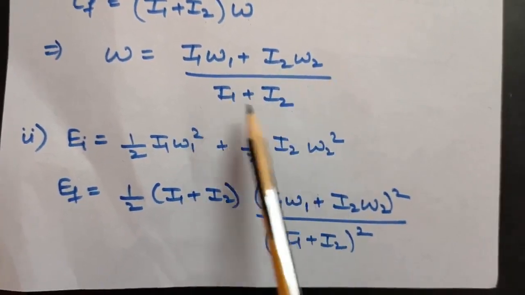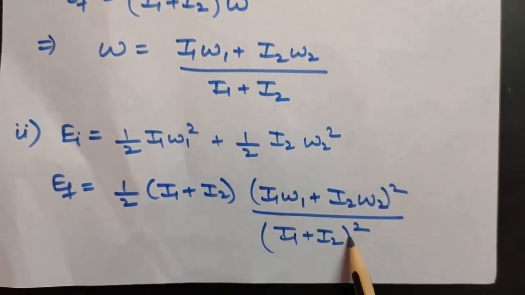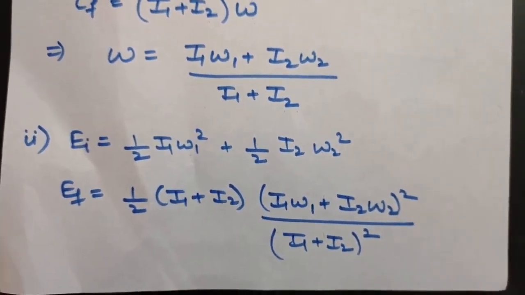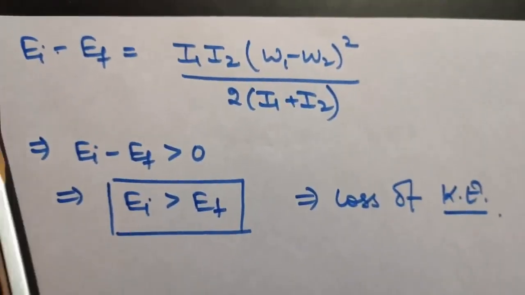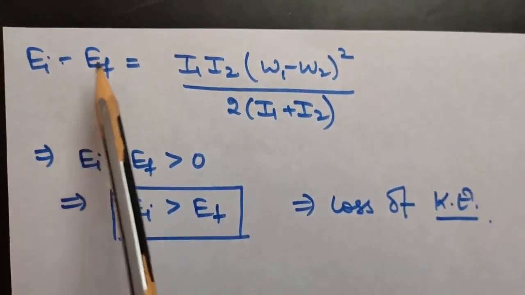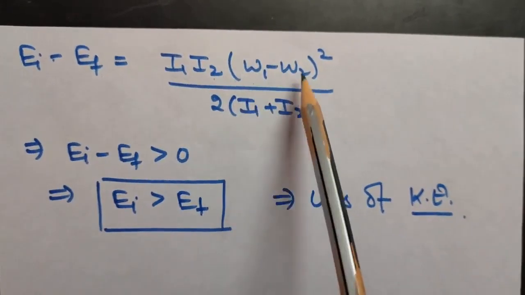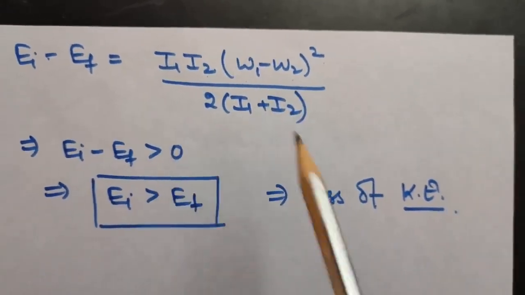We know the value of omega from the first part, so put it here, solve it, and calculate EI minus EF, the initial kinetic energy minus the final kinetic energy. That will come to be I1 I2 into omega 1 minus omega 2 whole square upon 2 into I1 plus I2.